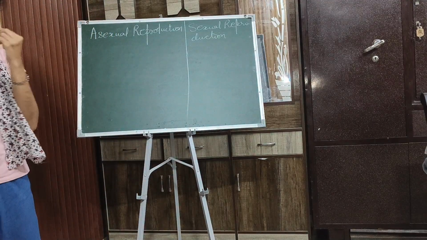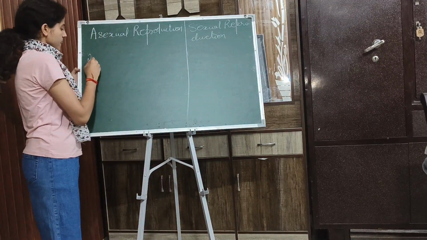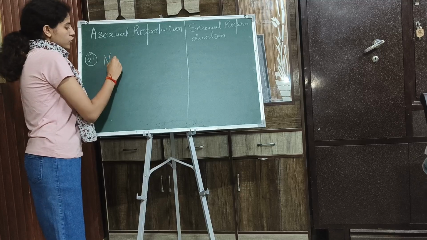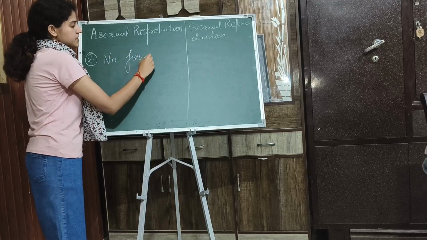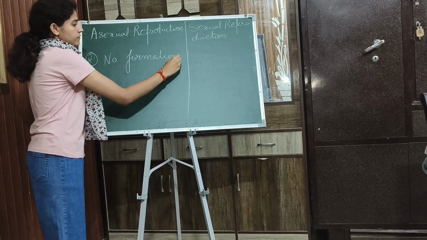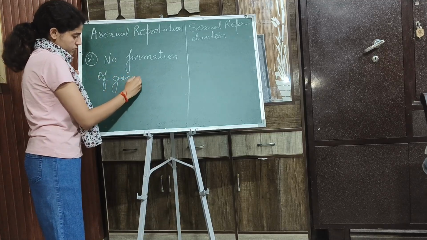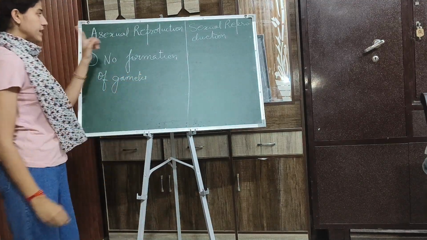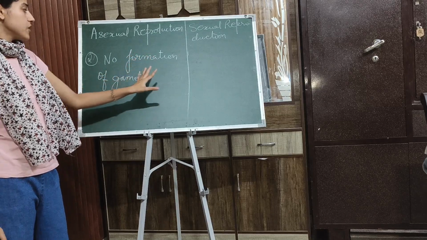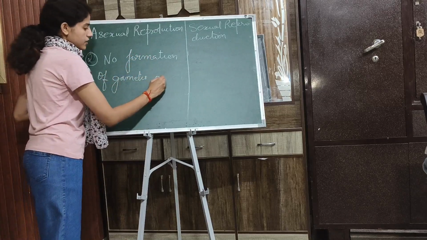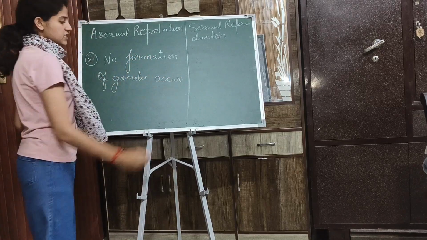in case of asexual reproduction, no formation of gametes takes place. In asexual reproduction, no formation of gametes occurs.